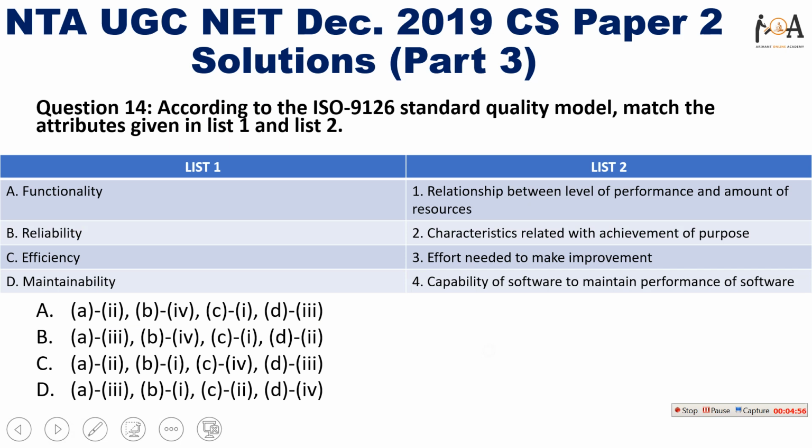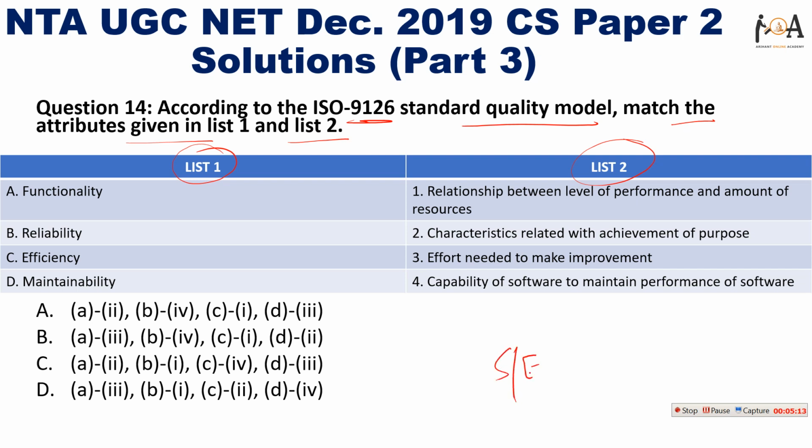The next question is, according to the ISO 9126 standard quality model, match the attributes given in list 1 and list 2. So here is list 1 and here is list 2, and we need to match the items from list 1 to list 2. Software engineering is a very important subject for UGC NET, and around 8 to 10 marks of questions are asked each year from this subject, right? So don't miss that subject.